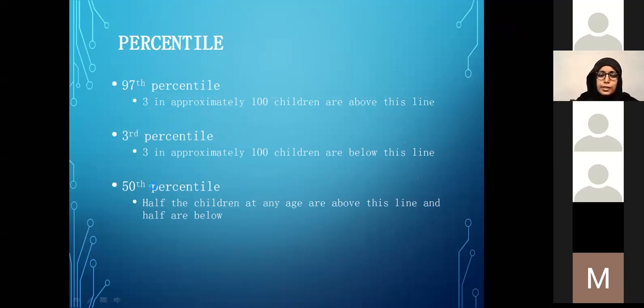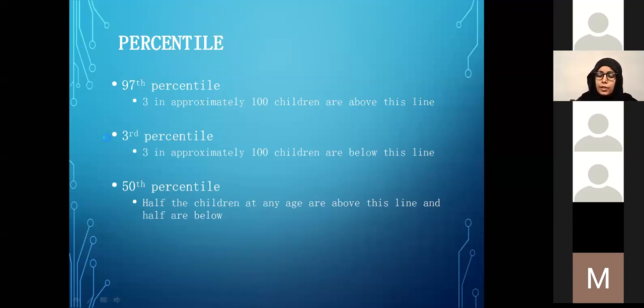So when we say that the child's measurement is at the 50th percentile, it simply means that half of the children of the same population and age, the same biostatistic profile, are above that child's measurement and 50% of them are below that.